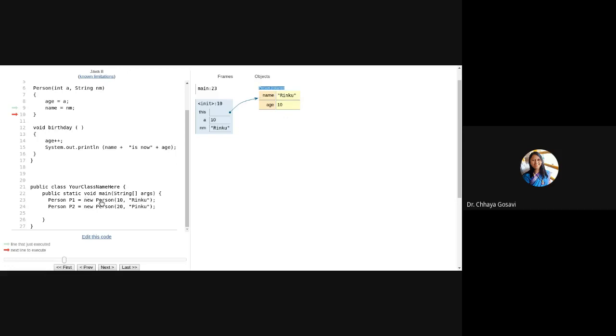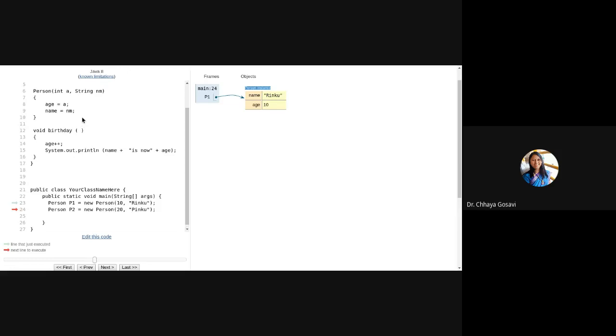So only the right hand side of this assignment operator, new Person 10 Rinku, is executed. And when you assign this object to p1, look here. You are back to line number 23 and now the object p1 is created, pointing to this memory location. That's why it is called an instance of a class.